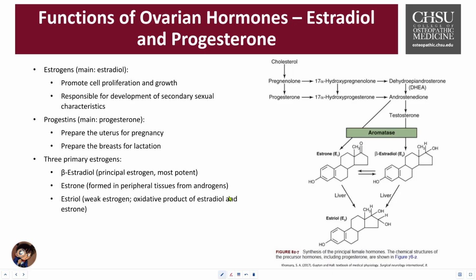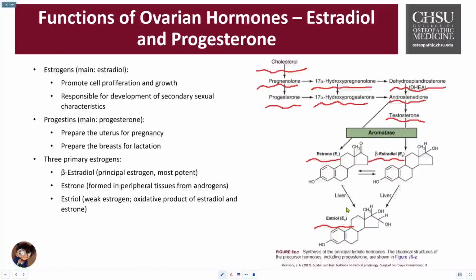On the right, you can see the pathway going from cholesterol. This is steroidogenesis, going to pregnenolone, and it goes to 17 alpha hydroxypregnenolone that goes into DHEA, dehydroepiandrosterone. And then pregnenolone can go into progesterone, and it can go over to 17 alpha hydroxyprogesterone and become androstenedione, and that then becomes testosterone. Testosterone will then go through conversion with aromatase into beta estradiol, E2, and then E2 can get converted into the metabolite estriol in the liver, and the androstenedione can also become estrone, E1, which can also be converted into estriol in the liver.